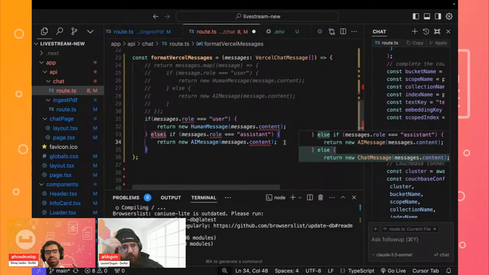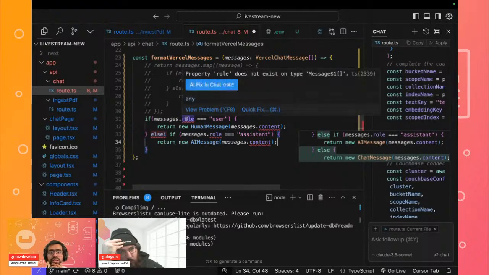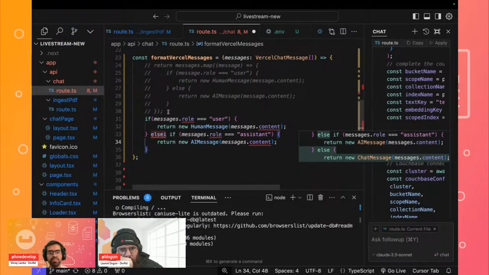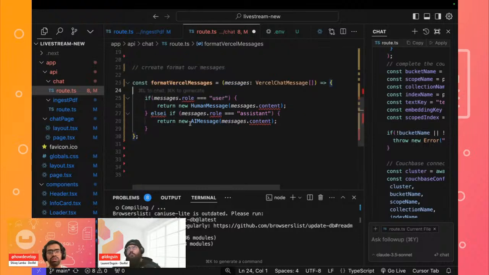Again, this is something to keep in mind, that we are essentially having two different kinds of roles. I think something is not defined in the message, and we might just have to look at what's causing that particular issue. But the idea over here is simple: we have two different types of messages. One is the role of a user, and the other is that of the assistant, so this will be else if. Perfect.